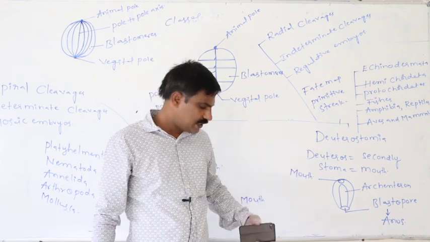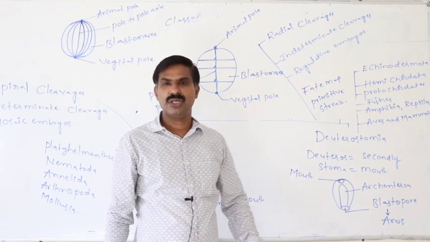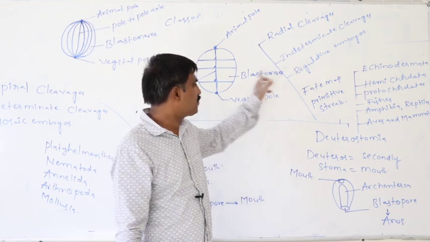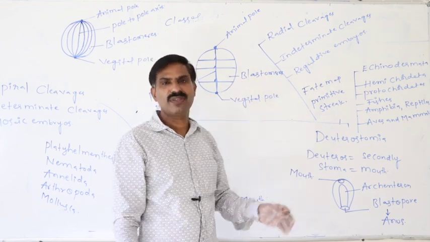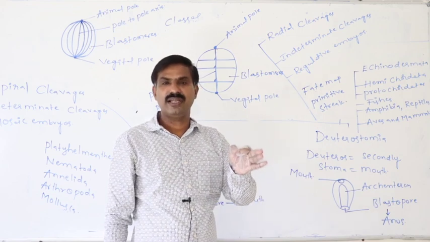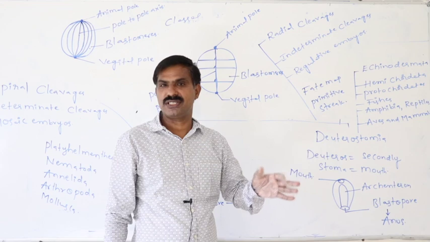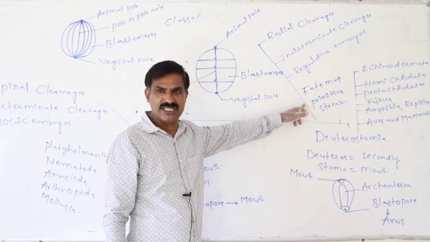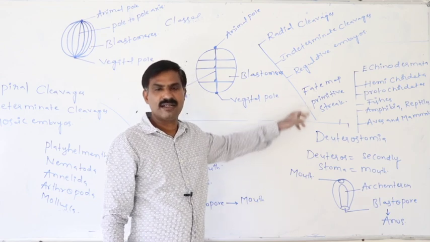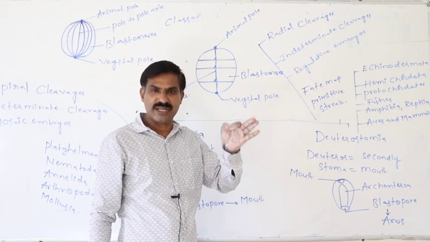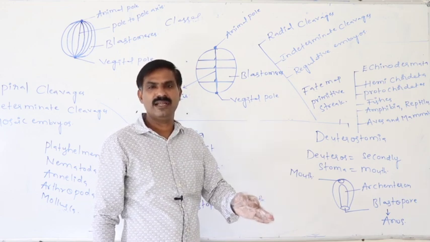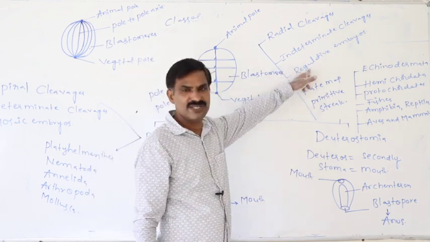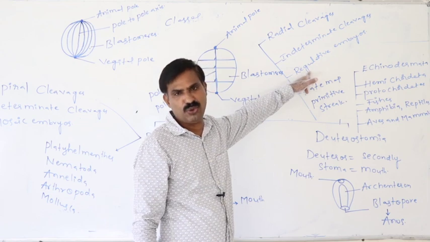This primitive streak is the reason blastomeres accurately move towards their original position in the embryo and form the accurate organs in their original positions. If in an embryo the primitive streak is present and can regulate the movement of the blastomeres towards their original position to form the organs in their exact positions, then that kind of embryo is said to be a regulative embryo.